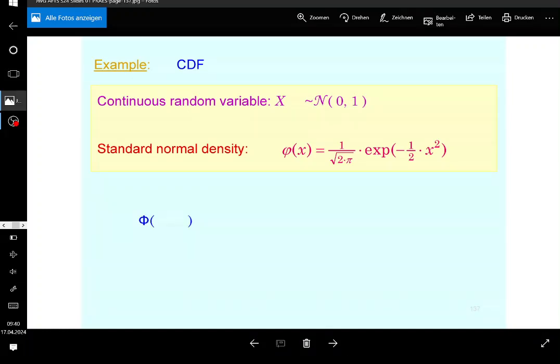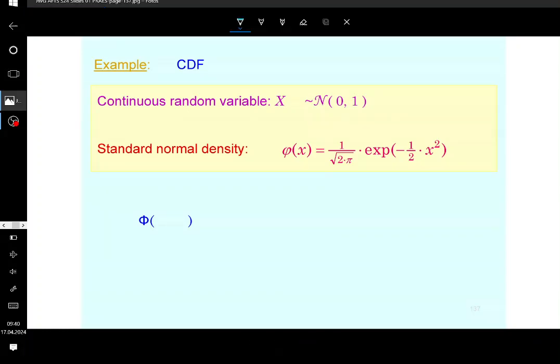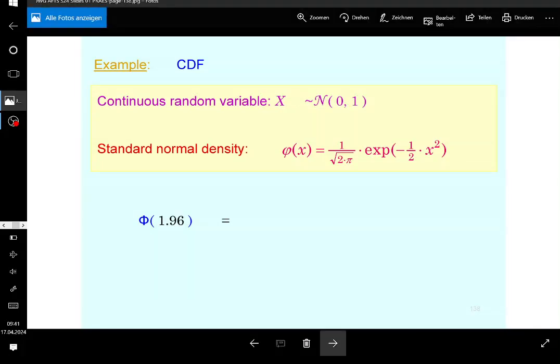Now, of course, for the cumulative distribution function of the standard normal distribution, I use capital Phi. So anytime you see capital Phi, in most of the cases, this is going to be the cumulative distribution function of the standard normal distribution. Now, you cannot write that down explicitly. You can only write it down implicitly. According to this formula, this is going to be the integral at point 1.96, for example. This is going to be the integral from minus infinity to 1.96 of the density function of the standard normal distribution.